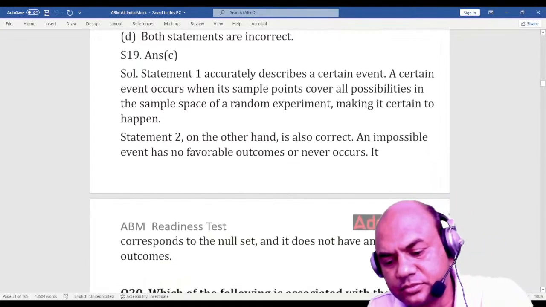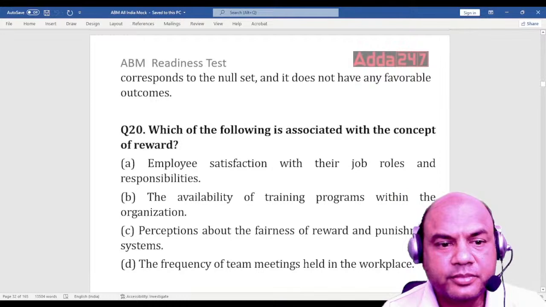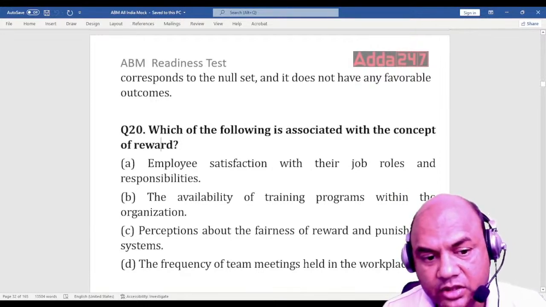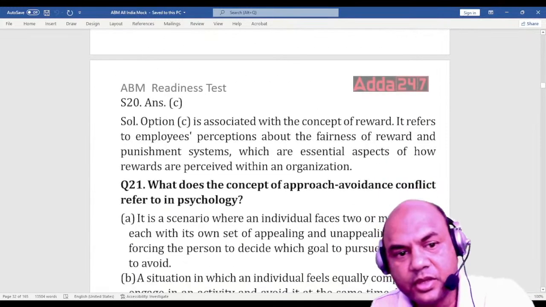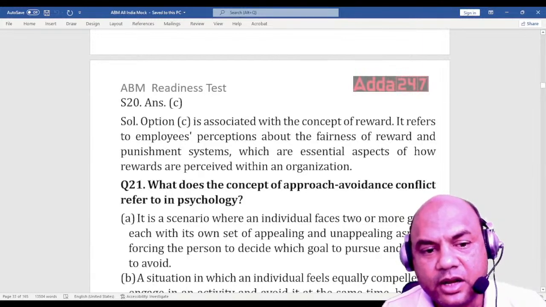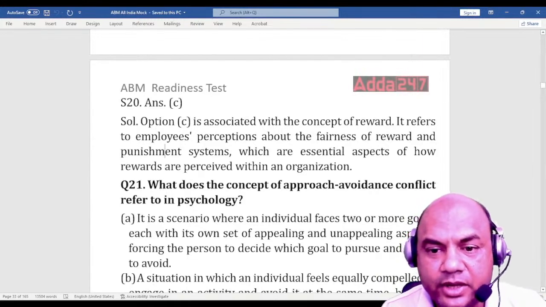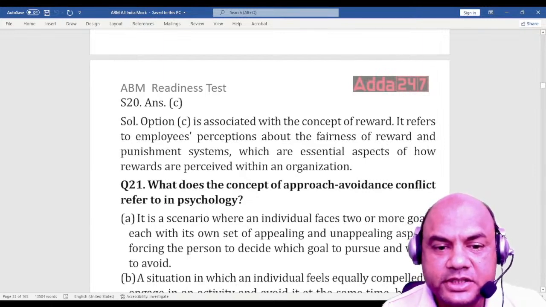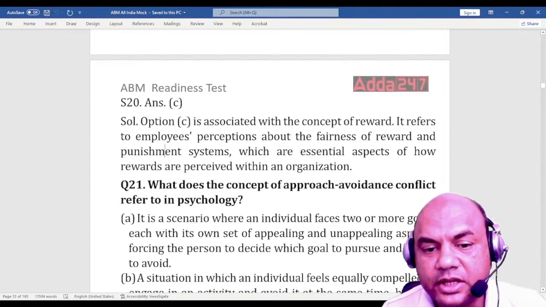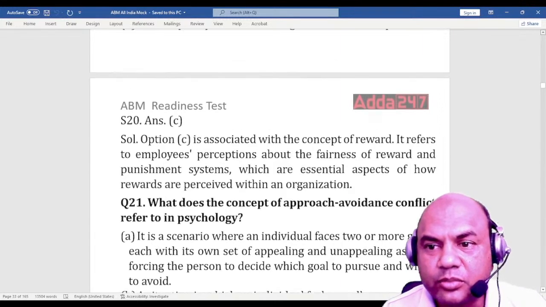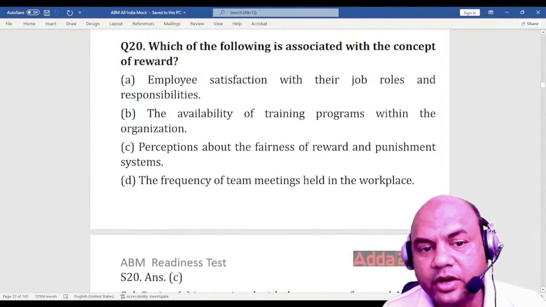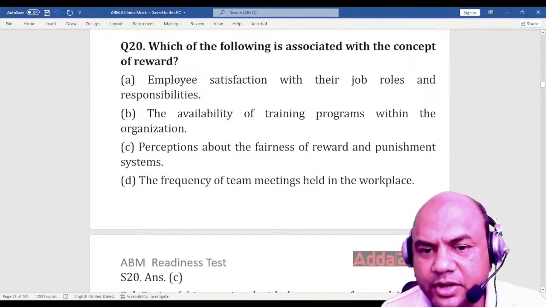Next. Which of the following is associated with the concept of reward? Now the 4 options are given to you. The answer is C. Option C is associated with the concept of reward. It refers to the employee's perceptions about the fairness of the reward and punishment systems, which are essential aspects of how rewards are perceived within an organization. So these are the 4 options. You can pause the video and read this. I won't read this because it will take a lot of time. Okay.